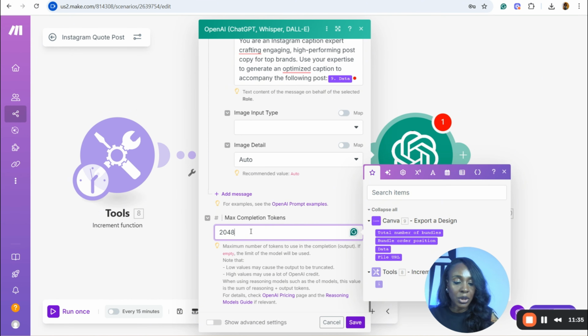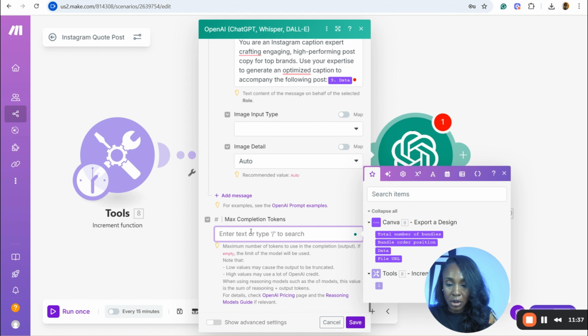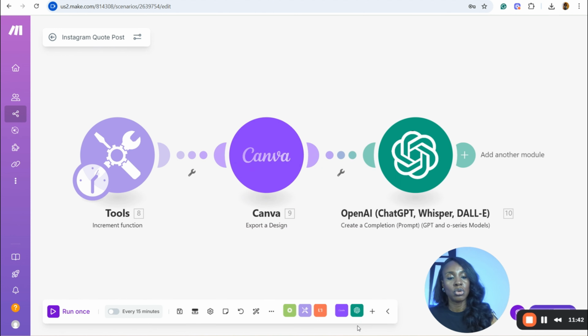Now, once you're done with that, scroll down, leave everything else as it is. You can change this to 1,000 tokens. It doesn't matter, and save it. So we're done with our ChatGPT model, our completion model. The next thing that we're going to do now is I want to post to Instagram, yes, but at the same time, I want to save my work somewhere else, maybe for future references. So what do I use? I use something called a flow model.